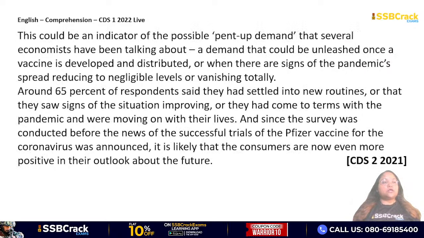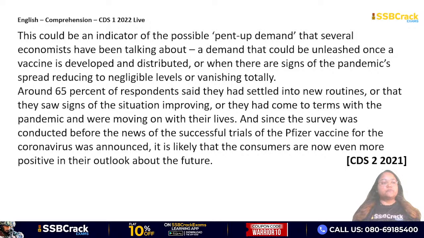This could be an indicator of the possible pent-up demand that several economists have been talking about, a demand that could be unleashed once a vaccine is developed and distributed, or when there are signs of the pandemic spread reducing to negligible levels or vanishing totally.